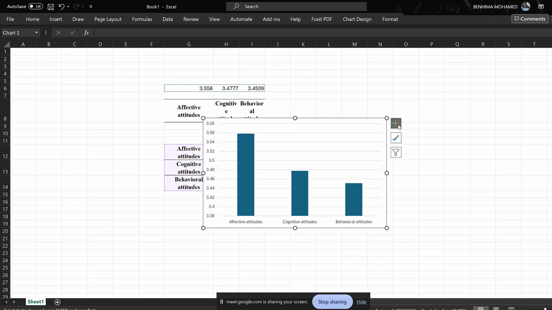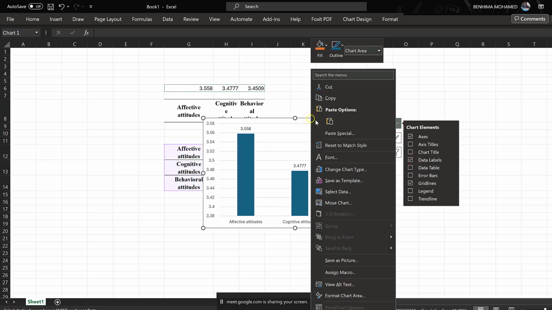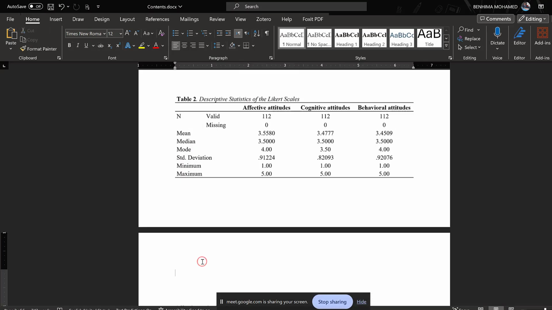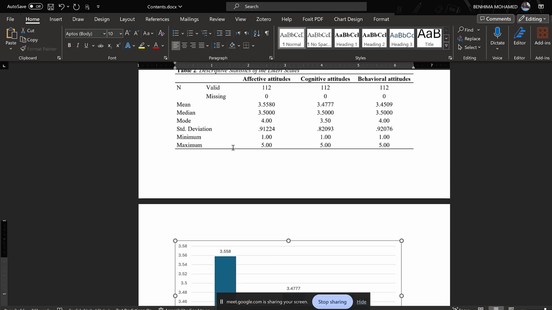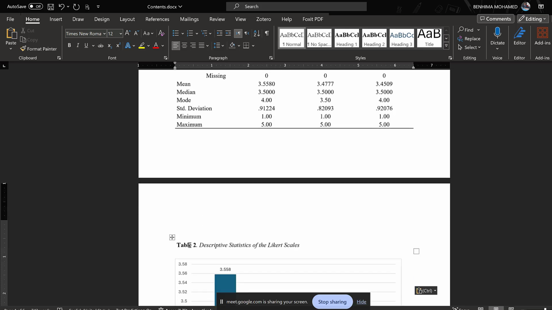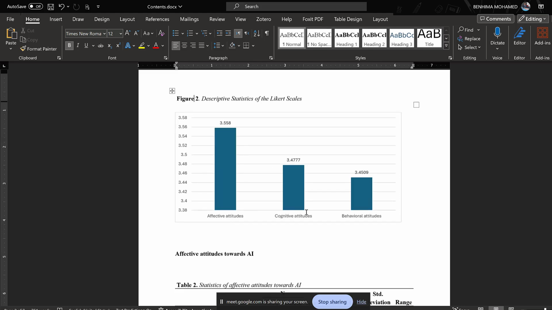So this is it. And then I will put it here. Table 2, which is going to be Figure 2, descriptive statistics of the Likert scales. You see, affective attitudes are highest, followed by cognitive, then behavioral.